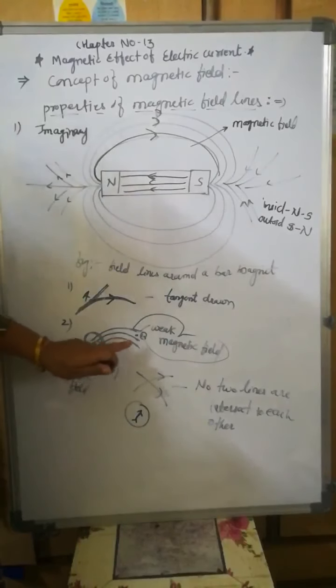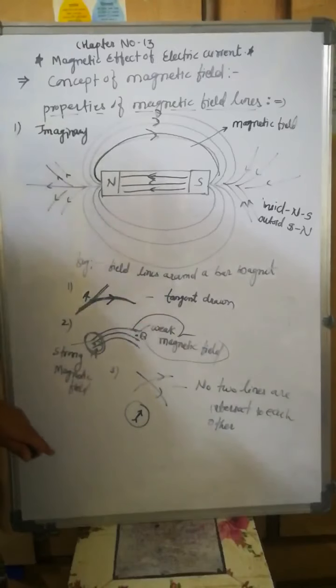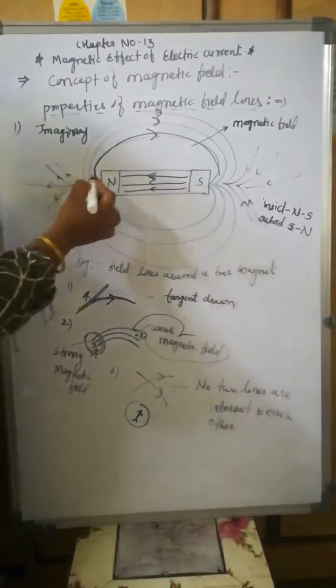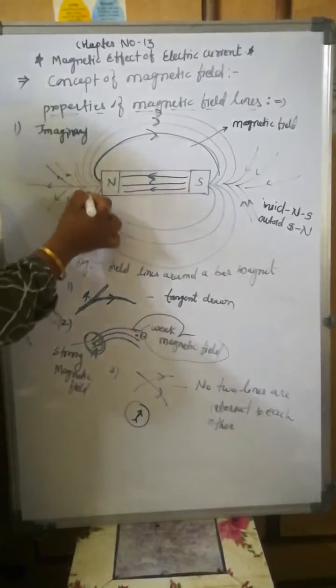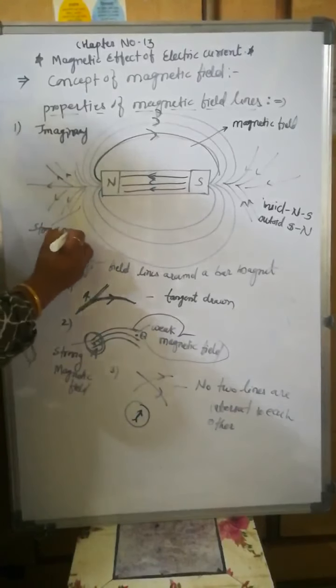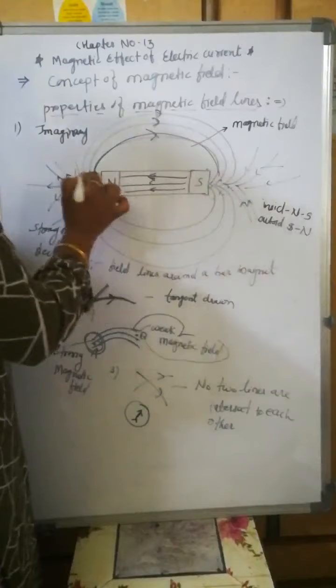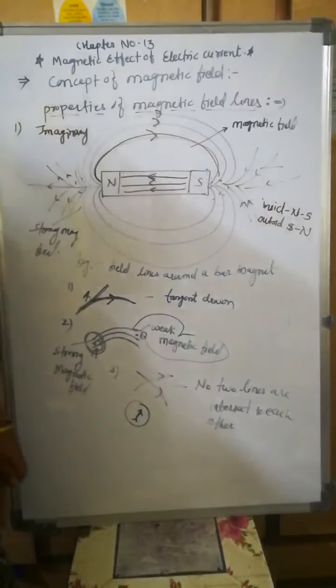When they are widely separated, the magnetic field is weak. So at the poles, at the ends of the magnet, a strong magnetic field will be there.